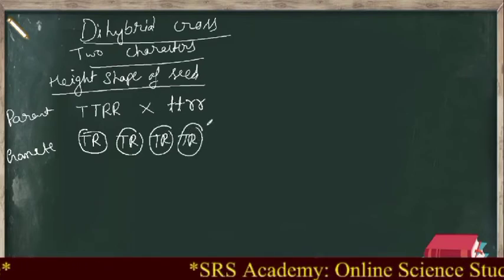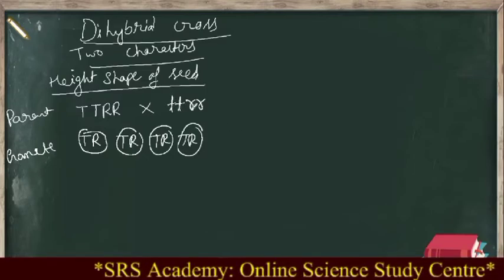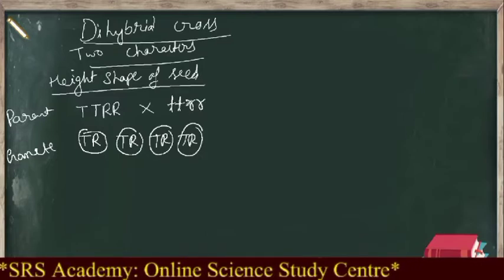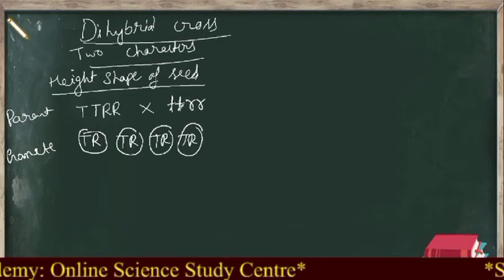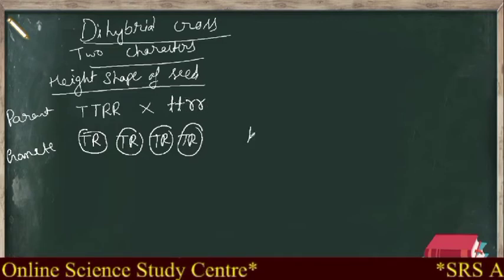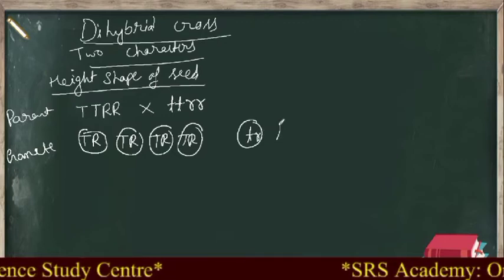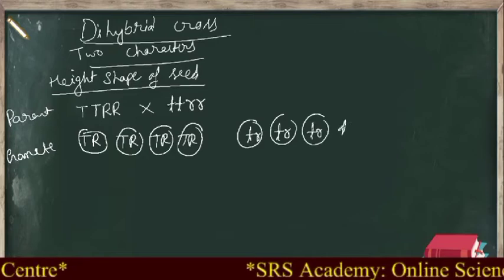Here also, first small t with first small r, first small t with second small r, then second small t with first small r, second small t with second small r. So small t small r, small t small r, small t small r, small t small r.